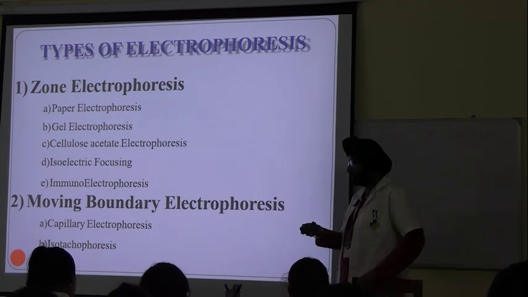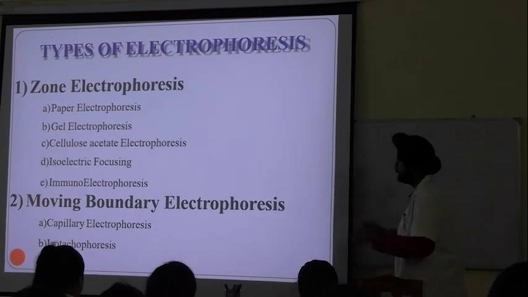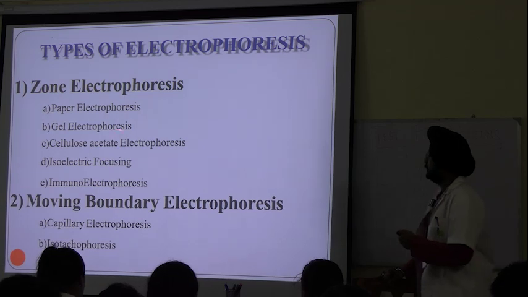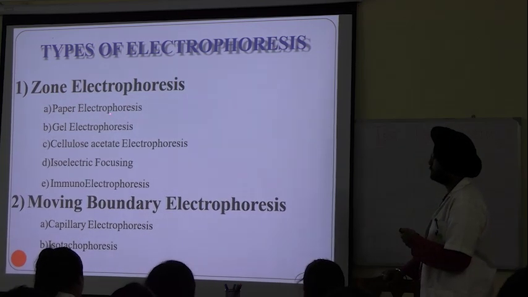You were asking about that capillary one, na? See, it is in the moving boundary. We'll read it later.